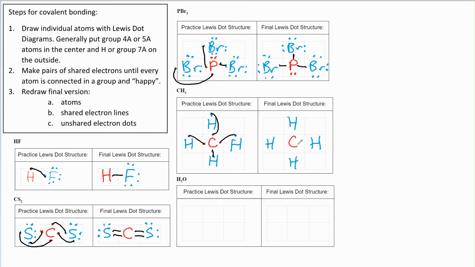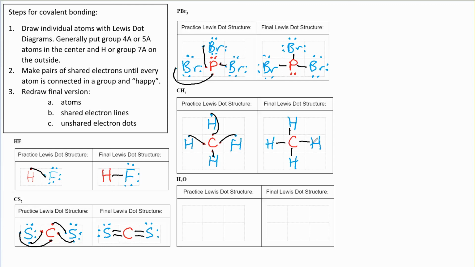Looks like I've got 1 line going to that hydrogen. I've got 1 line going to that hydrogen, 1 to that one, and 1 to that one. So look like that. And now our dots. So there are no unshared electrons left over for carbon, so there's not going to be any red dots. And there are no unshared electrons around the hydrogen, so there are not going to be any blue dots either. We're finished. That's it. So the carbon has access to 8 valence electrons, the 4 that it started with, and then 4 that it's getting shared from the 4 hydrogens.